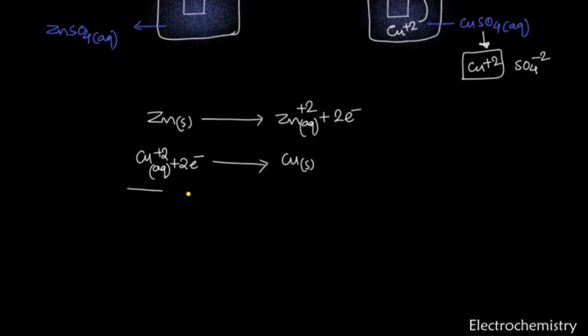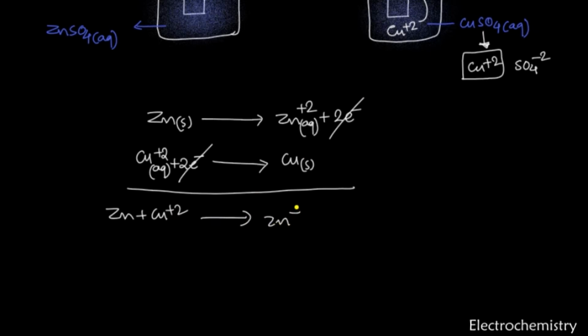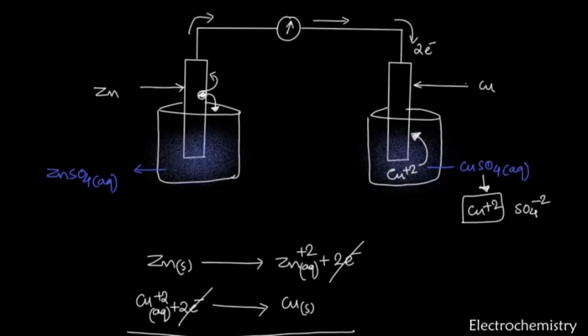We can write a net reaction here. The net reaction is like this: Zn plus copper plus 2. The 2 electrons get cancelled here. It gives rise to Zn plus 2, and we get here copper. Okay, this is how the process takes place. But now come to the next point.